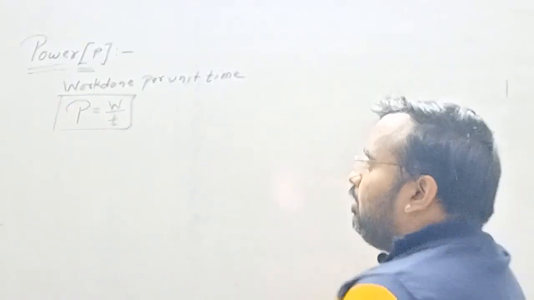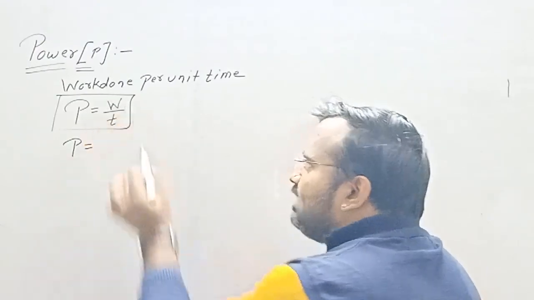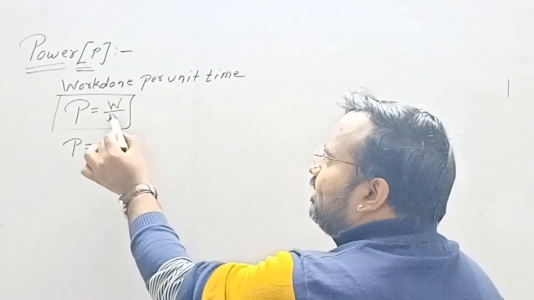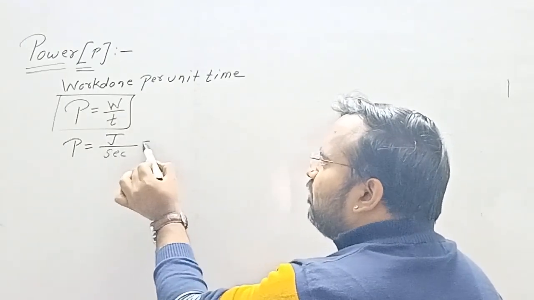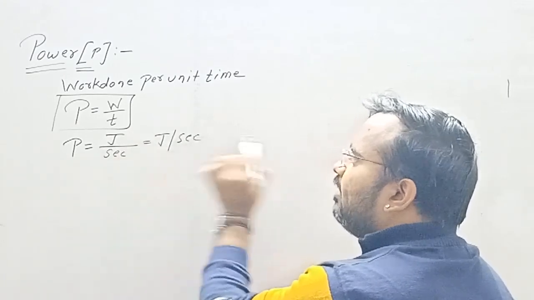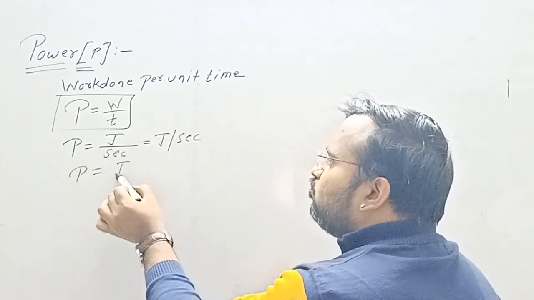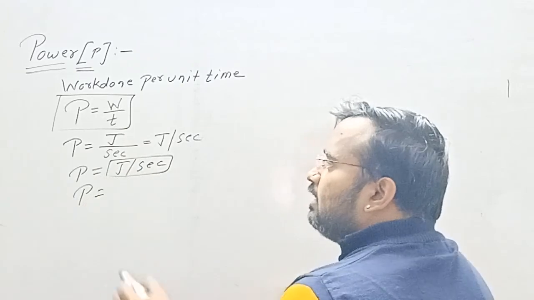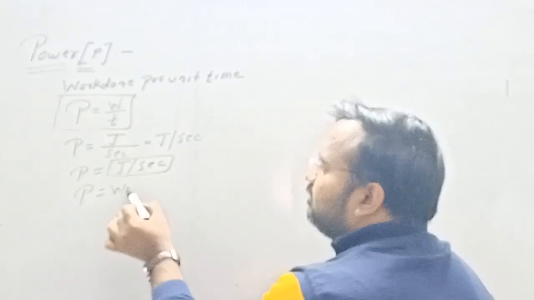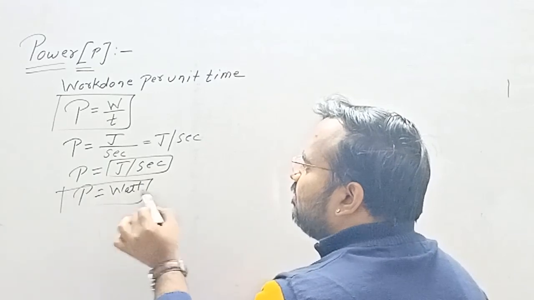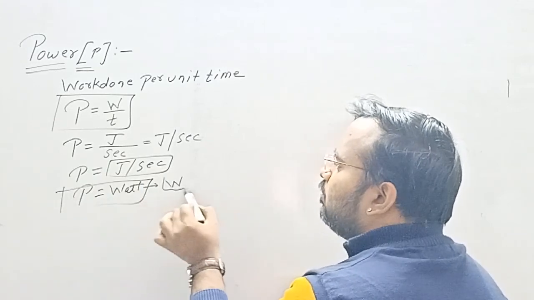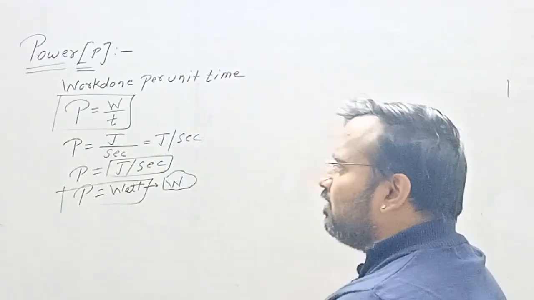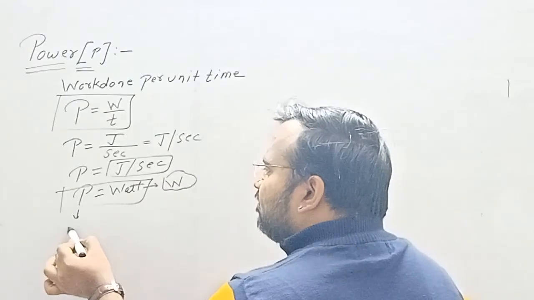Now, power is equal to, we know that the unit of work done is joule and the unit of time is second. So we can write this as joule per second. So the unit of power is joule per second, and commonly joule per second is known as watt. The unit of power is watt, and this is represented by capital W. This is the SI unit of power. There is one more unit of power, that is horsepower.